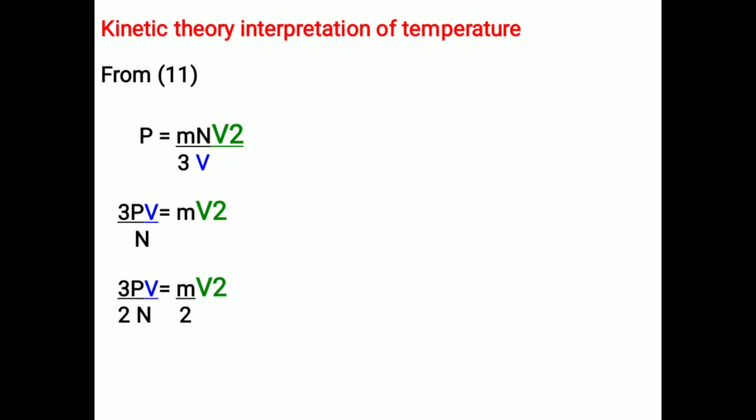Then we get 3PV by 2n equals mVrms square by 2. As we know, mVrms square by 2 is kinetic energy. Therefore 3PV by 2n equals KE, since KE equals mVrms square by 2.